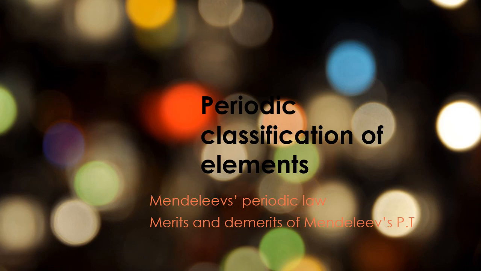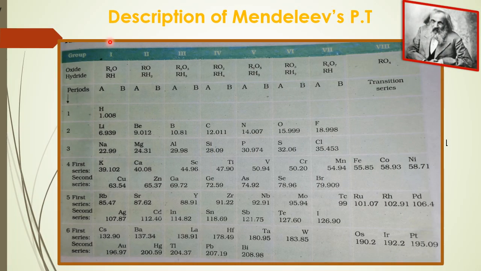Mendeleev's periodic table. Description of Mendeleev's periodic table. Children, Mendeleev was the first to introduce the terms groups and periods in his periodic table. There were 8 groups. 8 vertical columns represent 8 groups in the periodic table.